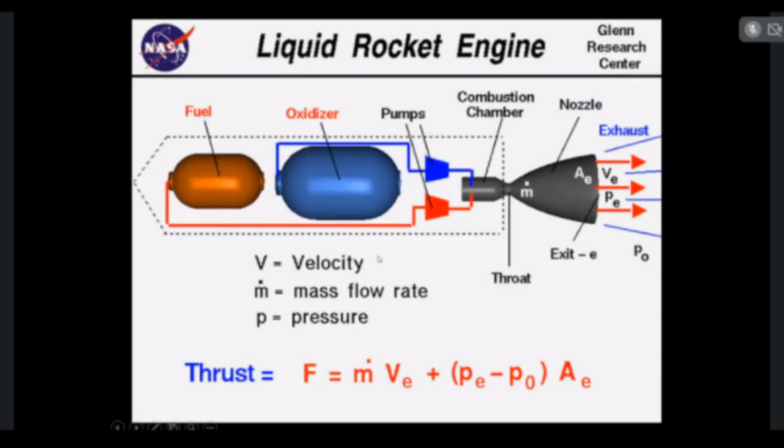Then we are moving into liquid propellant rocket engine. In the liquid propellant rocket engines, the fuels and oxidizers are in the liquid form. So they will be stored in the fuel tanks and oxidizer tank. As I told earlier, fuel tanks, then fuel pumps and oxidizer pumps, then the engines will be placed inside the rocket. As I told, pumps are mainly used to suck the fuel and oxidizer from the storage tank and supply it into the engine, that is the combustion chamber.